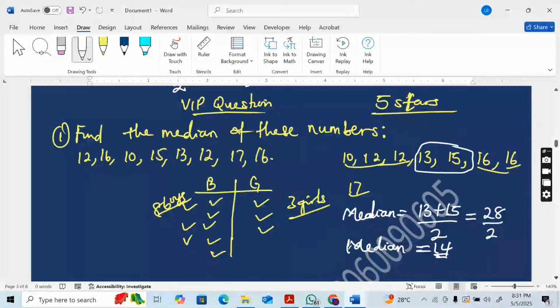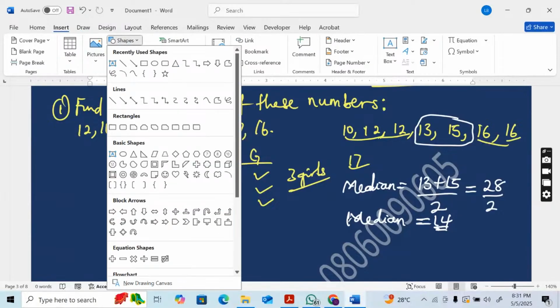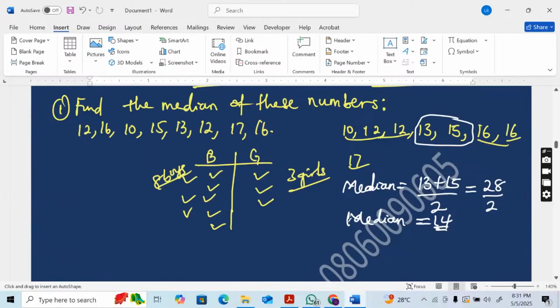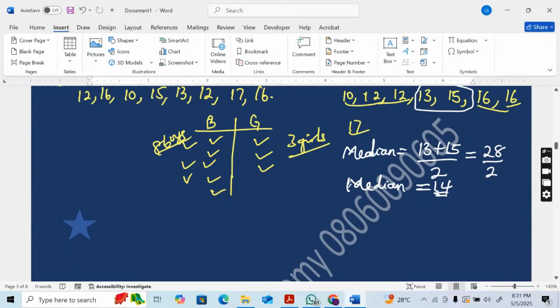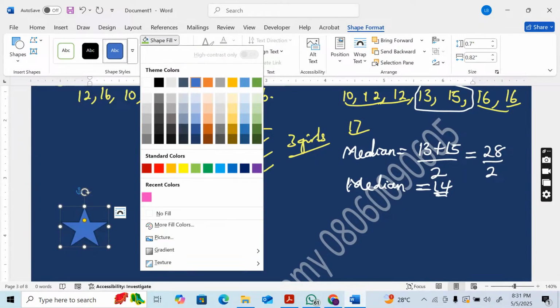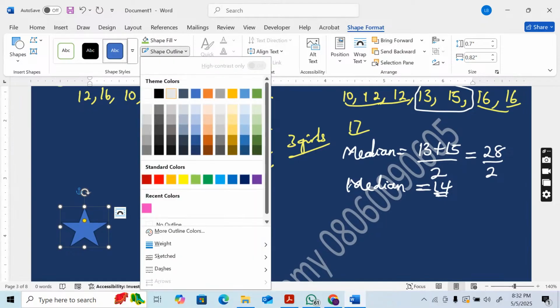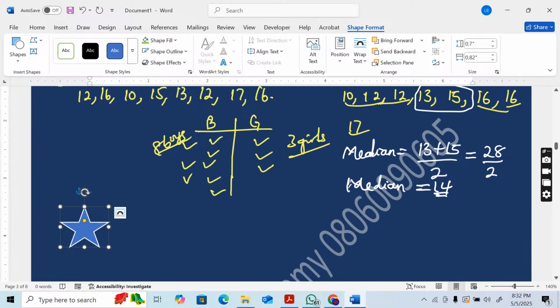Yes, yes, yes. So the boys will be having 5 stars. Don't worry, girls. We still have more time. The next question will come. Then we'll see if the girls will have that particular question. So I like to fulfill my promise. Okay, so I have 5 stars for the boys.